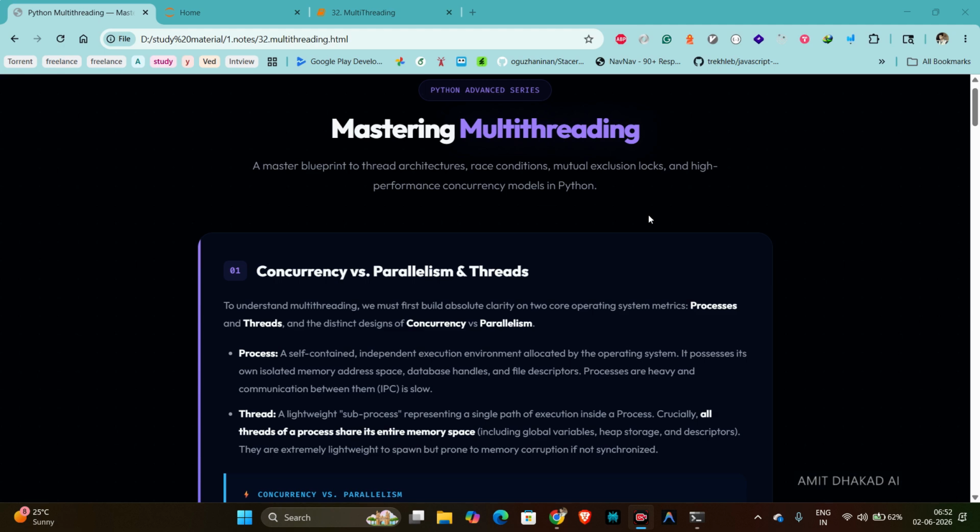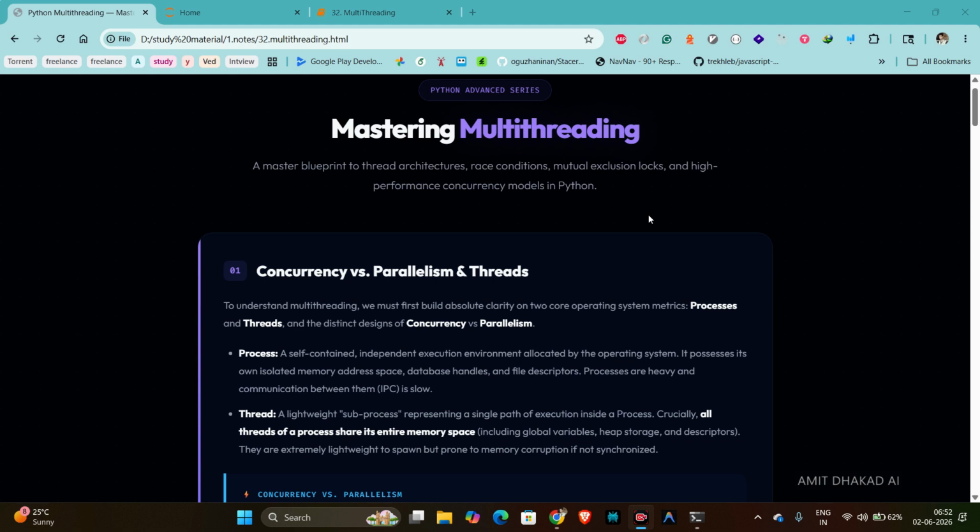Now, what is a thread? If a process is an entire company on one floor, then a thread is an individual employee working inside the company. One company can have many employees, like many threads. Here is the key part: all employees share the same office space. They share the same cabinets, the same printers, everything.